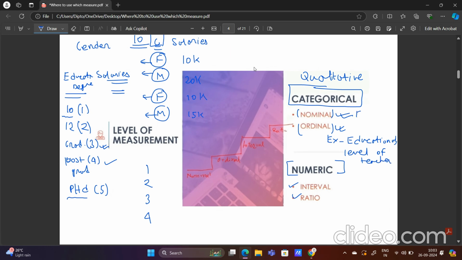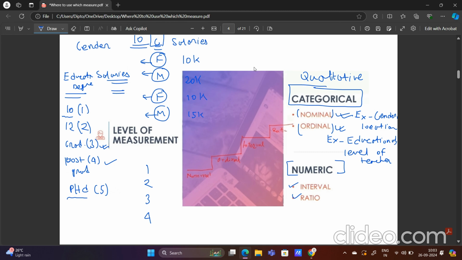And what is the example of nominal data? That is gender, or the location of a person, whether the person is living in a rural area or an urban area. In this type of data you can't rank. I can't say that rural is superior to urban, so I will rank rural 1 and urban 2. That is not possible, right? Rural is obviously not superior to urban. That type of interpretation is totally wrong.